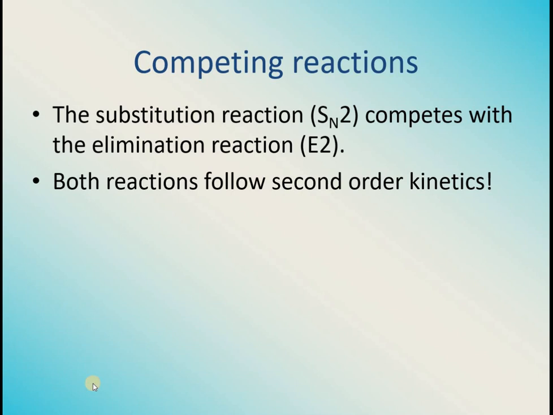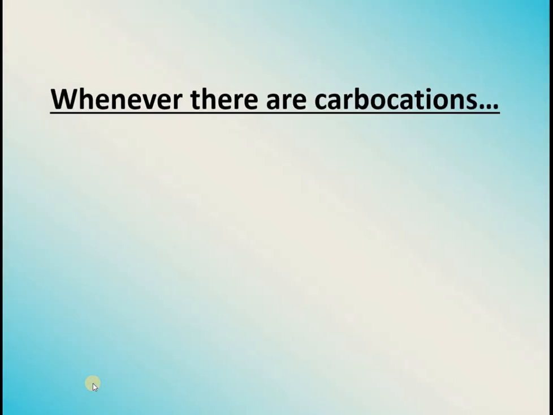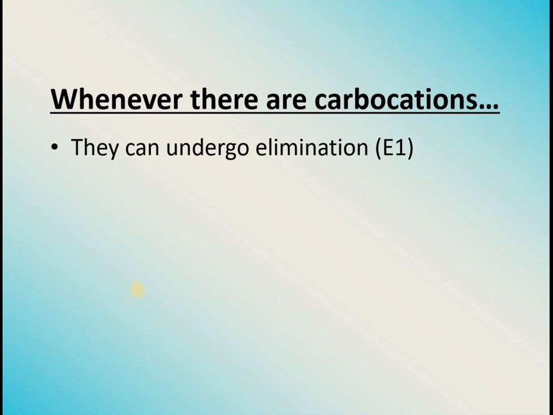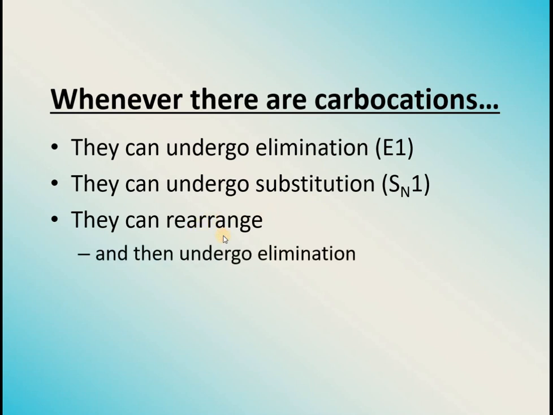But among both, whenever there is a carbocation present, and you know a carbocation is present in E1 and SN1 reactions, there is a possibility for the carbocation to either undergo elimination, or it can undergo substitution. It can rearrange itself as well, and after that it can undergo either elimination or substitution.